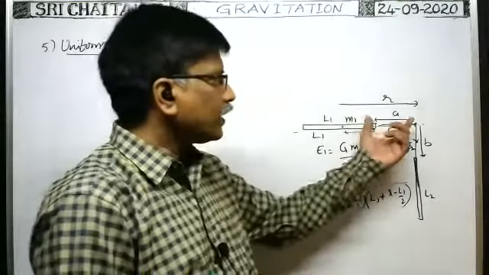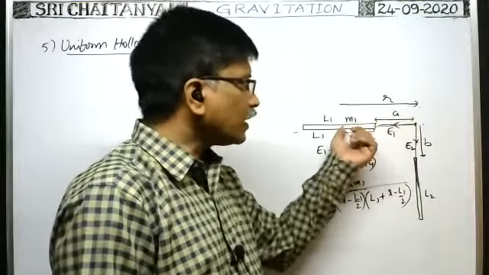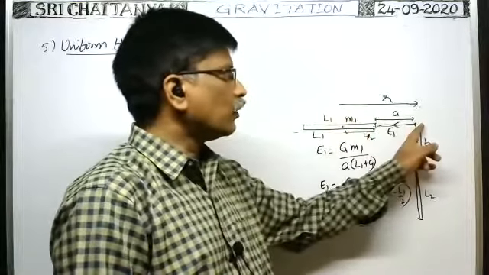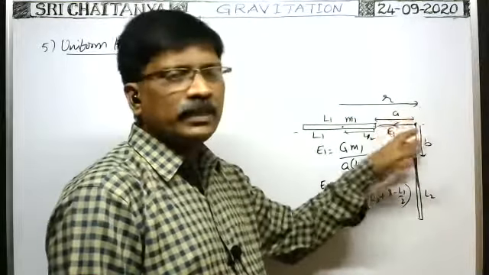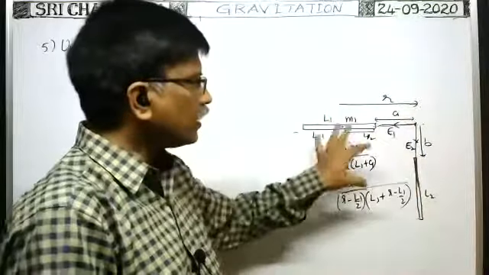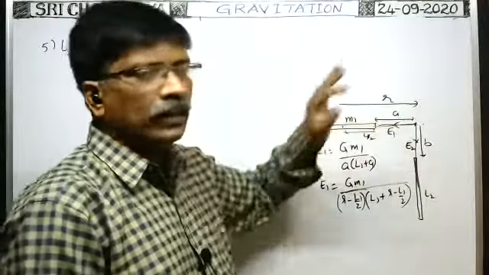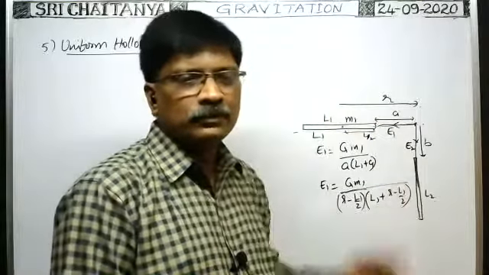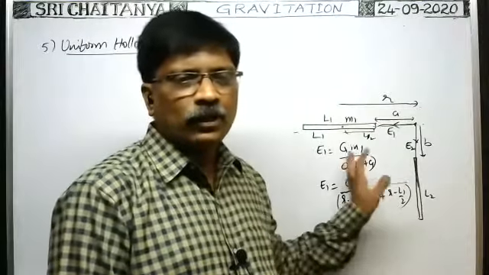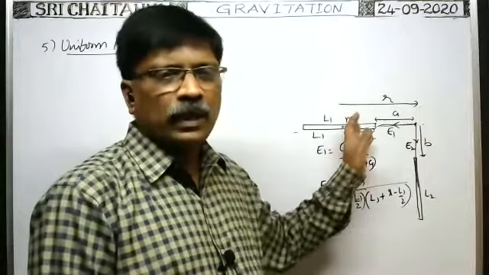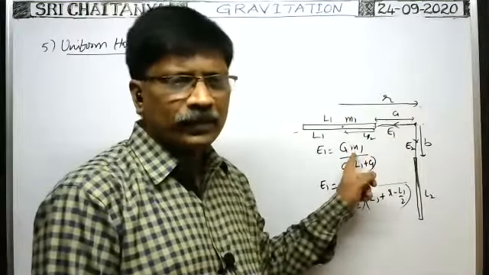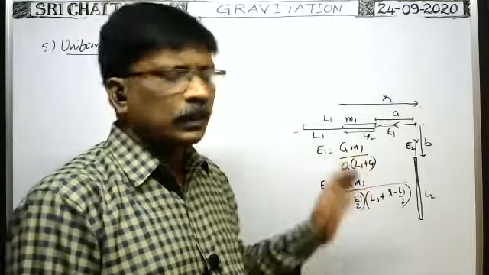Suppose sometimes from the center at a distance R, they may ask what is the intensity of gravitational field. Then we have to change this formula according to the given data. Don't confuse here. Okay, I think you can follow now. If they ask the problem like this, I think you are in a position to do the problem. You could understand. Okay, right.